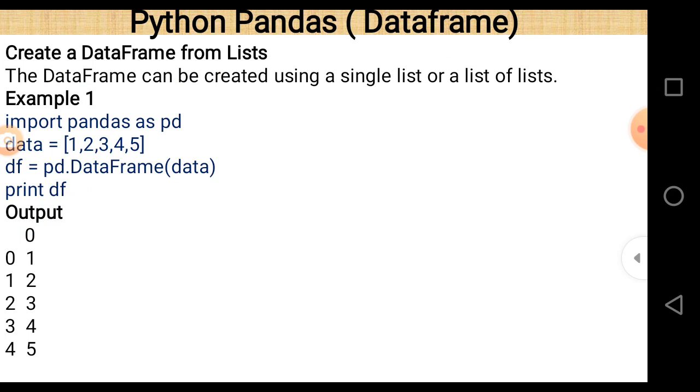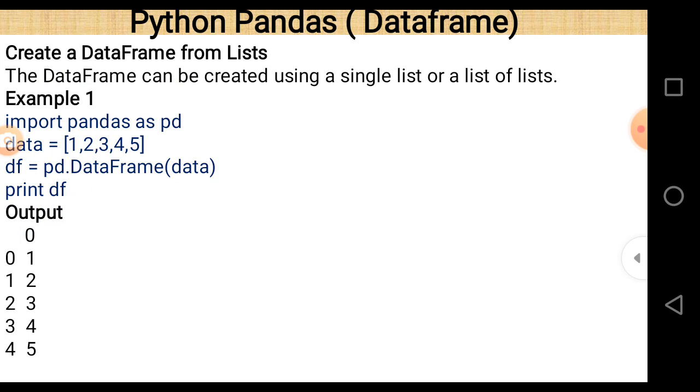Next is create a data frame from a list. If you want to create a data frame using a list, then this is a small example. The data frame can be created using a single list or a list of lists. So there are two methods when you want to create a data frame using a list: either a single list, or a combination of more than one list.